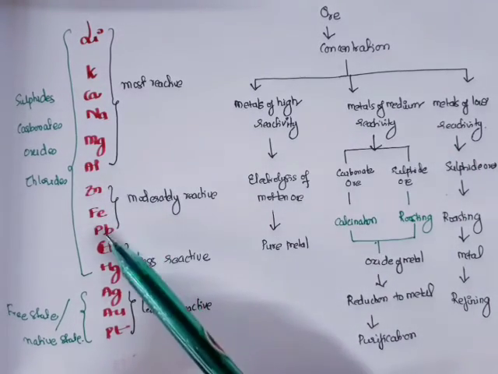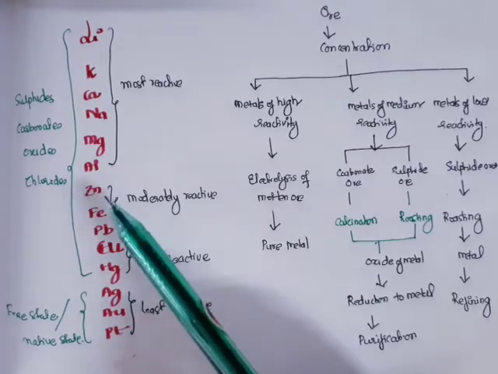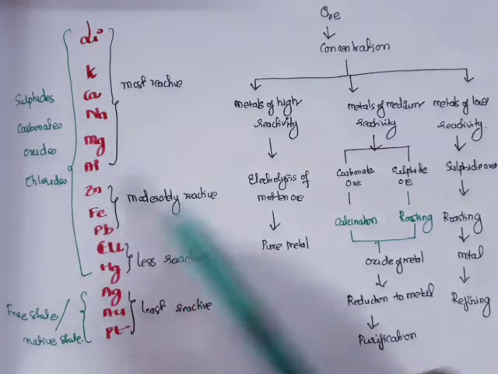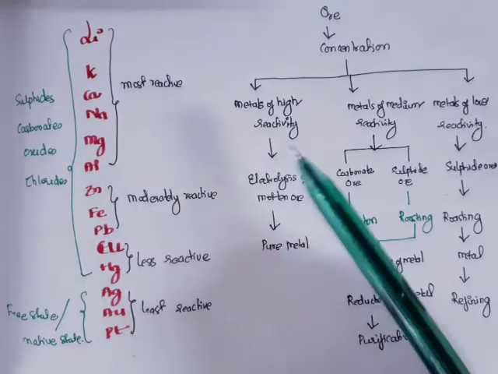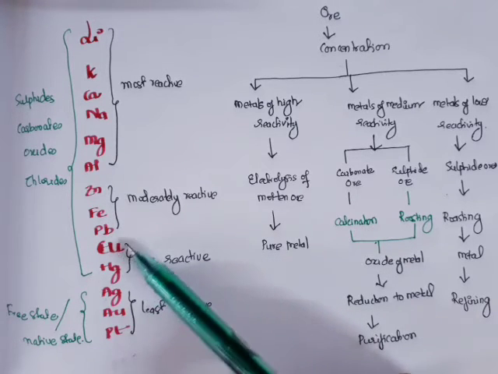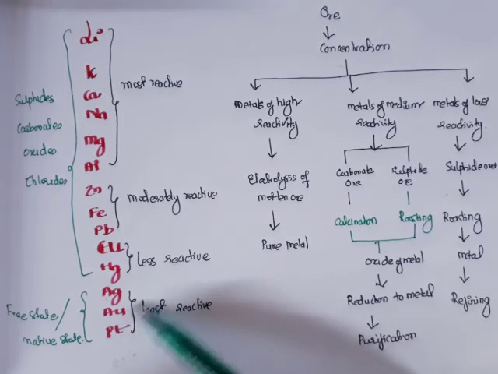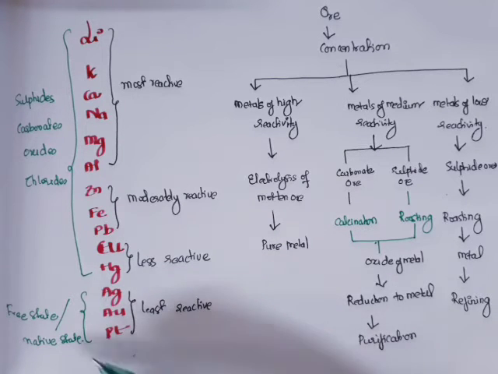From zinc to lead, these are moderately reactive, that means the reaction of these metals with reagents is less vigorous. Copper and mercury are less reactive, and gold, silver and platinum are least reactive,